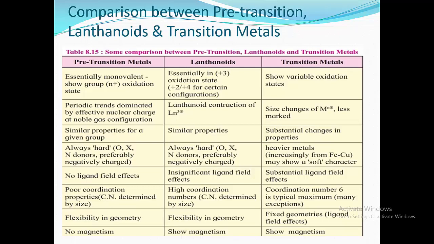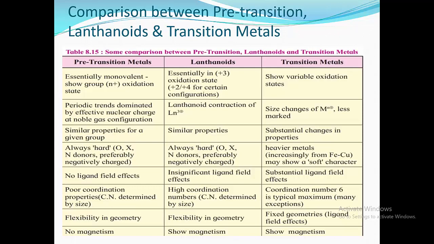Then third point. Pre-transition metals show similar properties for a given group. In the case of lanthanoids, these elements show similar properties in their period. And in the case of transition metals, substantial changes in properties are shown.